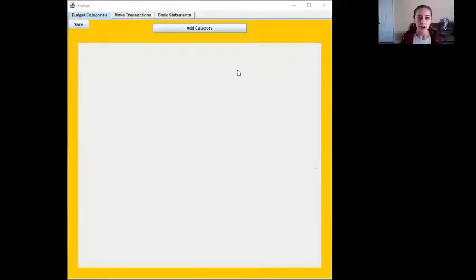So this is my app pulled up to its main screen. We can see here that we have 3 different tabs across the top. This one is budget categories. This is where you can add the categories of your budget.